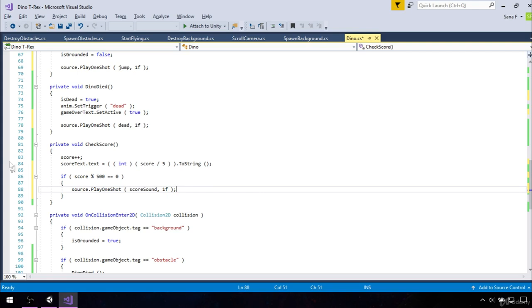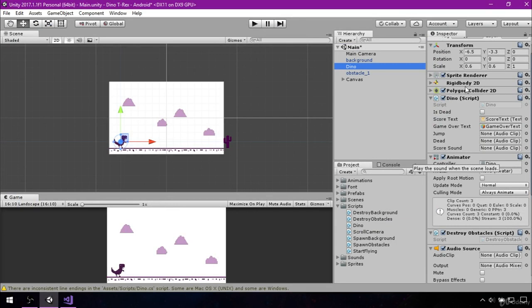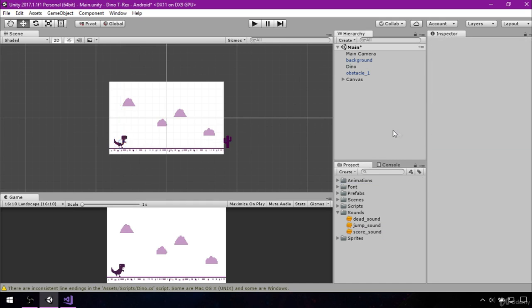Now let's save everything, go to our Dino, find Dino script, and as you can see we are missing jump, dead and score sound. That's why we have this sounds folder. Open it and you see dead sound, let's just drag it to dead, jump sound to jump, and score sound to score sound. Now let's see how this works.